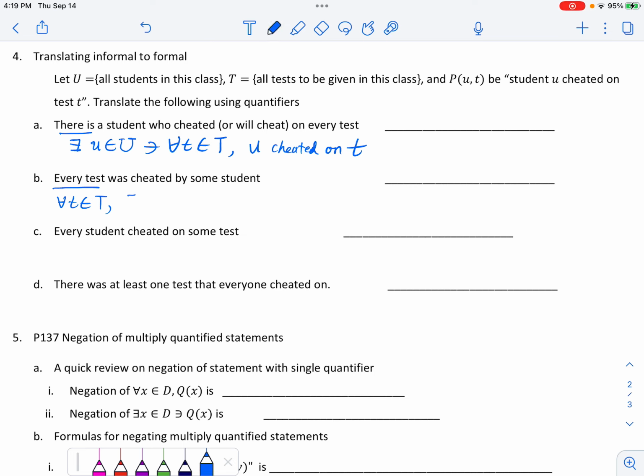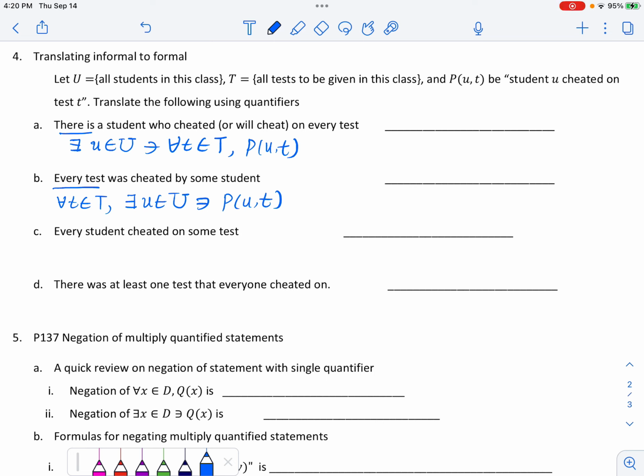So that means you can always find a student. There exists a U in U such that U cheated on T. That means P of U T. Actually, I forgot to use the predicate on here. I should just use P of U T. So this is the second one.